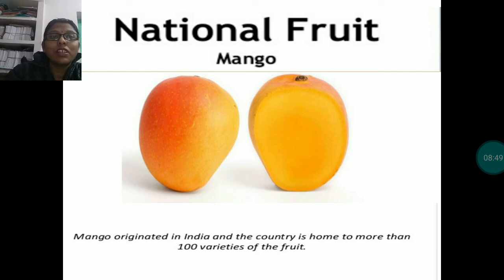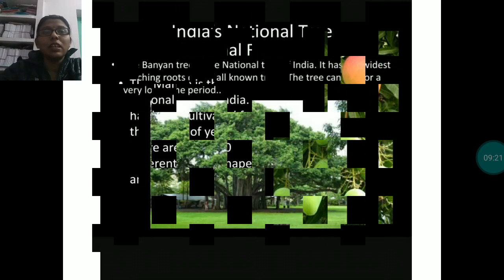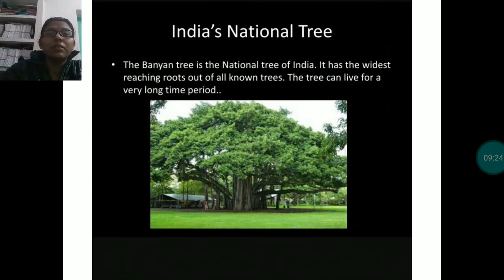See, this is the national fruit of our country, mango. Mango originated in India and the country is home of more than 100 varieties of this fruit. More than 100 varieties of the mangoes are found in India. It has been cultivated for thousands of years and there are over 100 different colors, shapes, and sizes of this fruit. So this is the national fruit of our country.